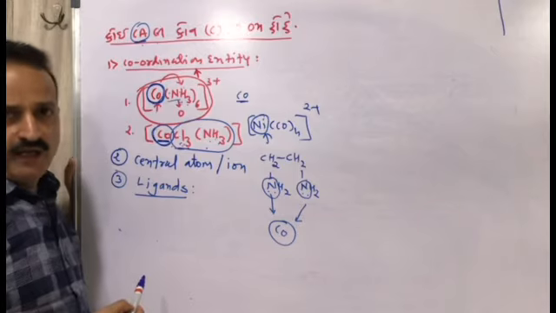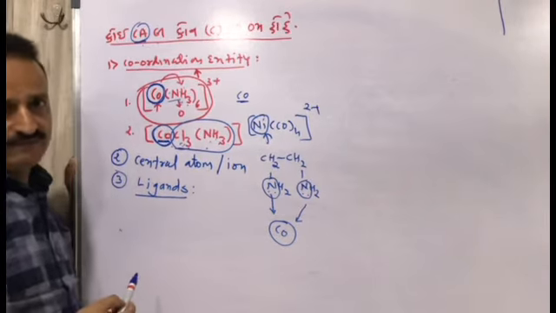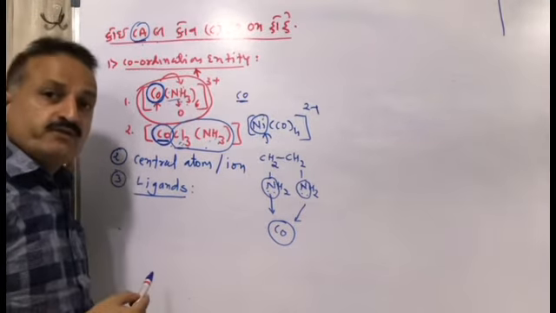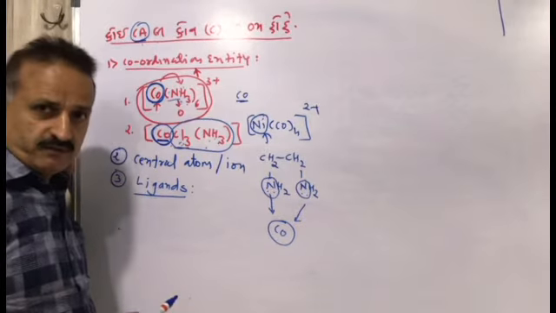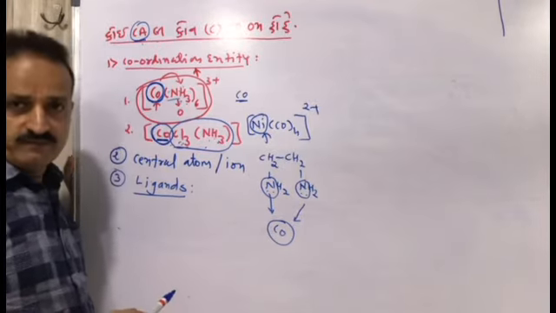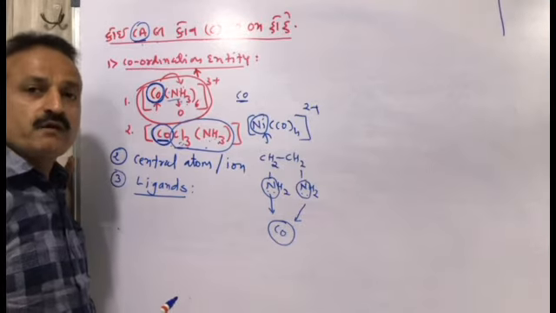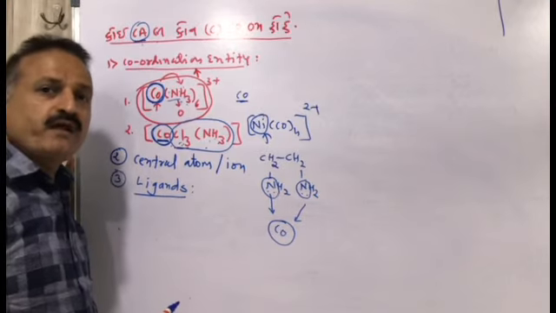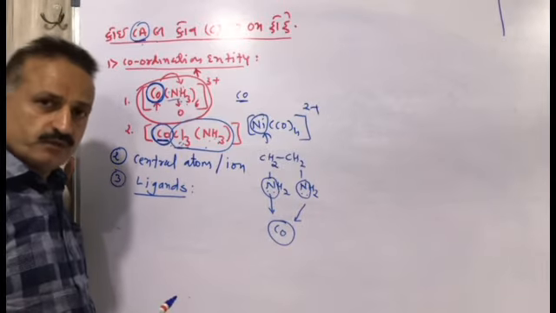EDTA, ethylenediaminetetraacetate, is polydentate. So the classification of ligands will be understood separately as a new topic. In your textbook it is given mixed. It is not clearly written what is unidentate, what is bidentate, what is polydentate ligand. We will understand it very separately. It differs from the textbook.